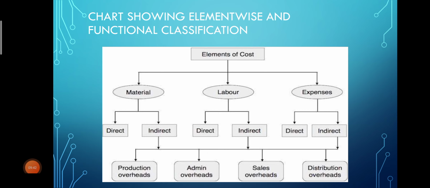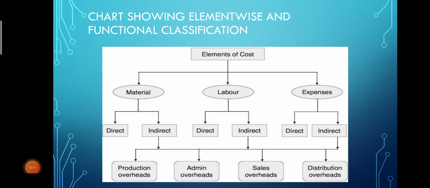Indirect means those that are not directly related to the production of goods and services, but indirectly they are contributing to the production of goods. So those are called indirect expenses. Now these indirect expenses are again subdivided into production overheads, administrative overheads, sales overheads, and distribution overheads.